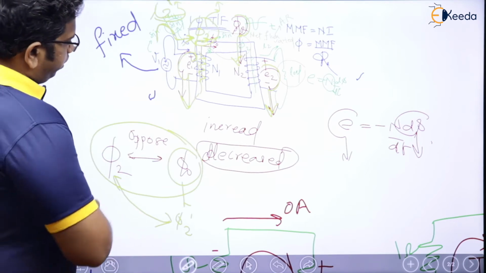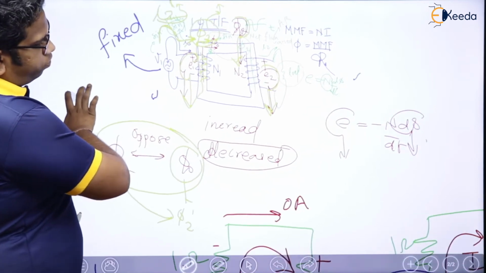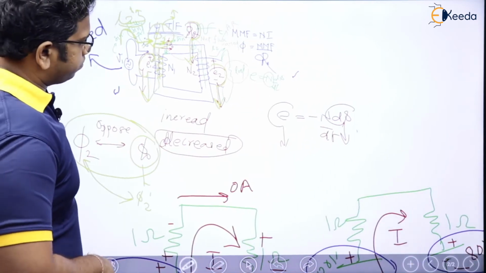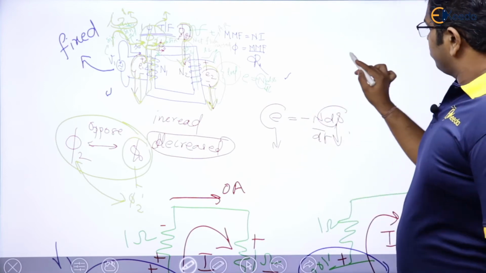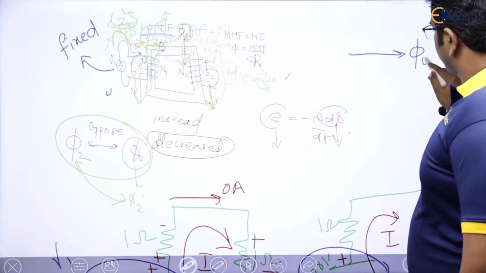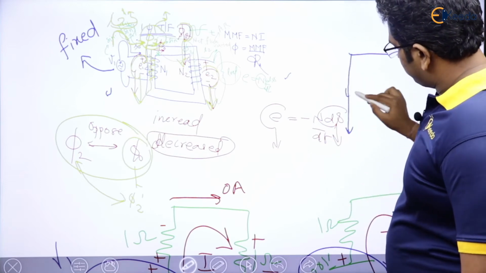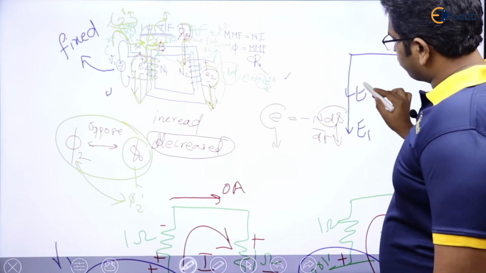Right? Now let us think of here. Let me tell you a small thing. Let us try to draw the phasor diagram for this one. Already we have studied the phasor diagram. This is going to be phi naught. And here what we have is E1 and E2, right? Let us say that it is a step down transformer, so this is E1 and this is E2, for example.